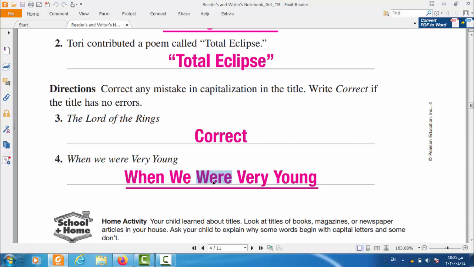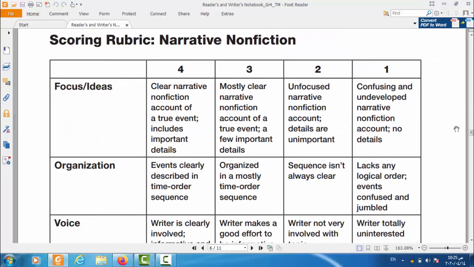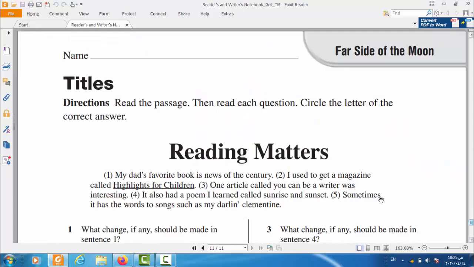Am, is, are, was, were, we have to capitalize them. And very, capitalize. Young, capitalize. And then we put underline here. So this is today's lesson, guys. I'm going to let you check the last page as well to make sure that you understand.